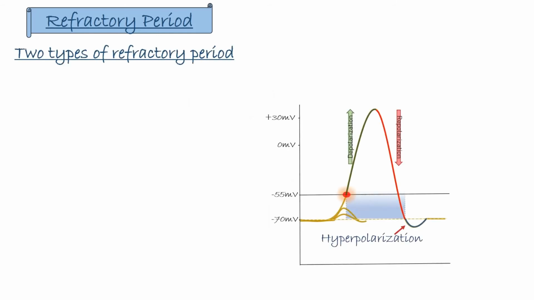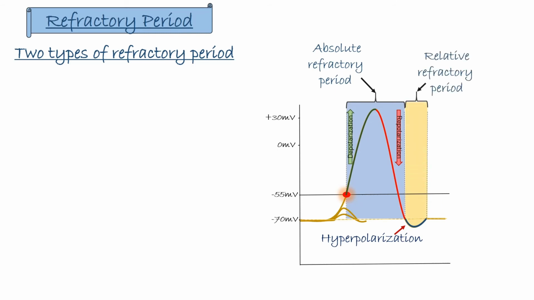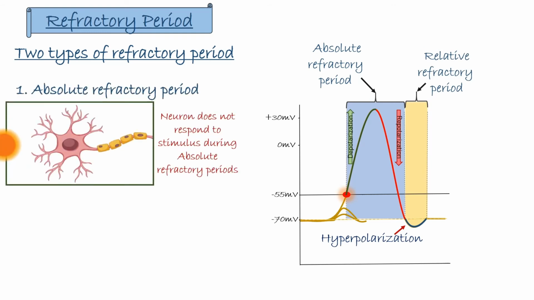There are two types of refractory period: the absolute refractory period, which corresponds to depolarization and repolarization, and the relative refractory period, which corresponds to hyperpolarization. Absolute refractory period is a period of time when the neuron is incapable of repeating the action potential because sodium voltage-gated channels are inactivated during this period. It does not respond to any incoming stimuli. It's kind of like your phone keeps on ringing, but you cannot pick it up because you are busy doing something else. The absolute refractory period takes about 1 to 2 milliseconds.